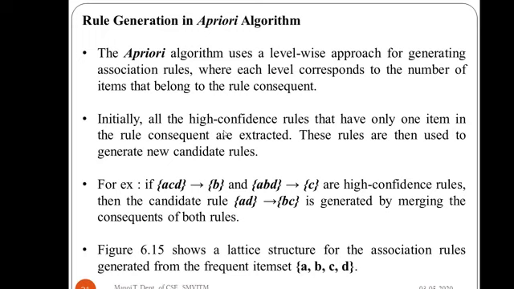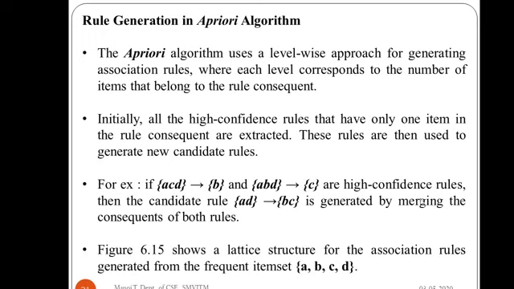Initially, all high confidence rules that have only one item in the rule consequent are extracted. These rules are then used to generate the new candidate rules. Suppose I have A, B, C, D implying B, where B is the rule consequent with only one item. Here A, B, D implying C also has only one item in the rule consequent.